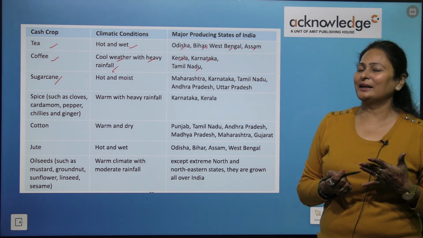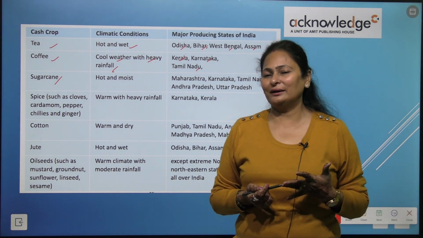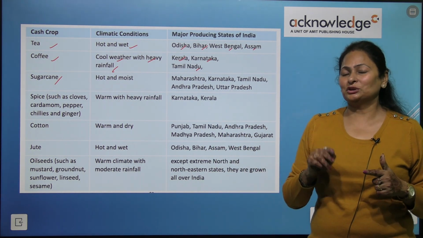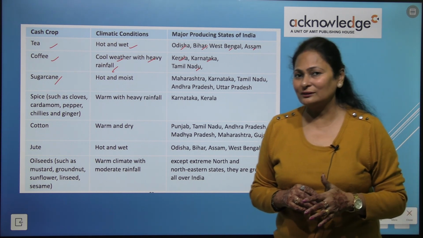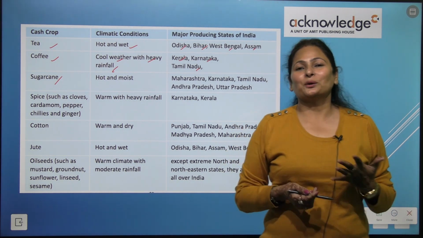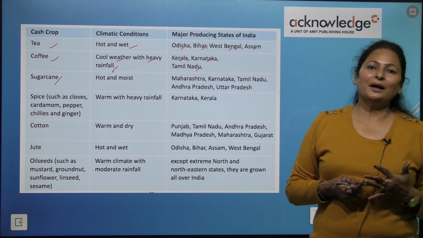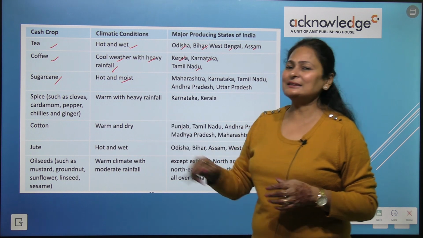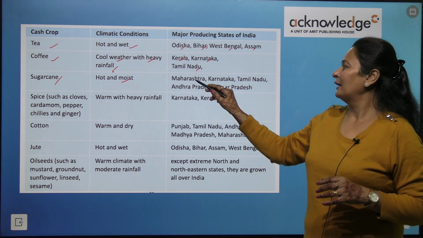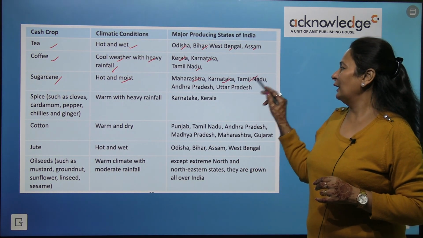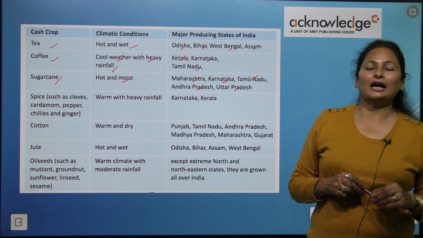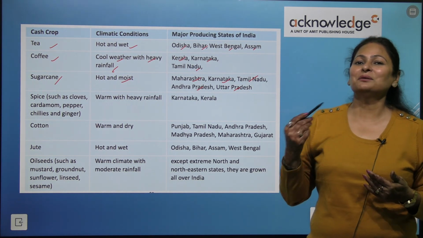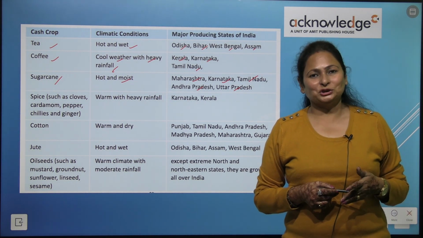You can eat sugarcane directly, you can purchase it from the market and eat it. But most of this sugarcane is sent to the factories, to the industries, to get the sugar, jaggery and brown sugar out of it. It needs hot and moist climates. Maharashtra, Karnataka, Tamil Nadu, Andhra Pradesh and Uttar Pradesh are the major producers of sugarcane.